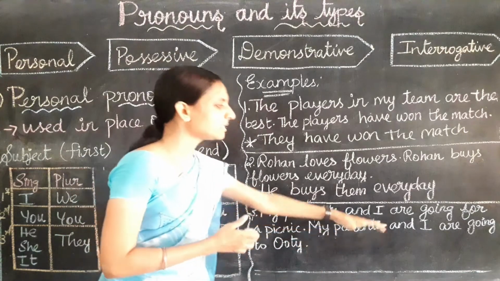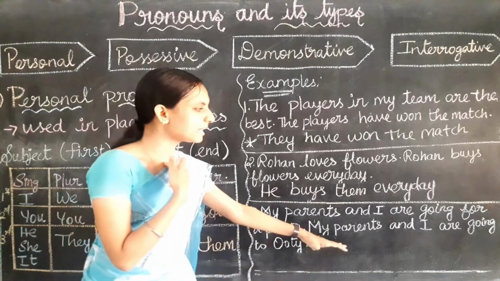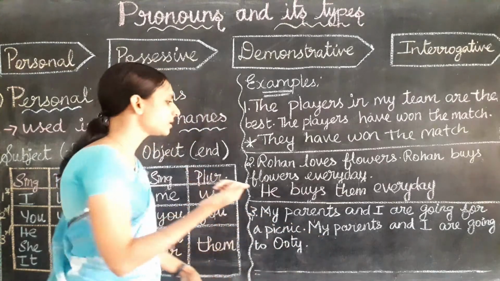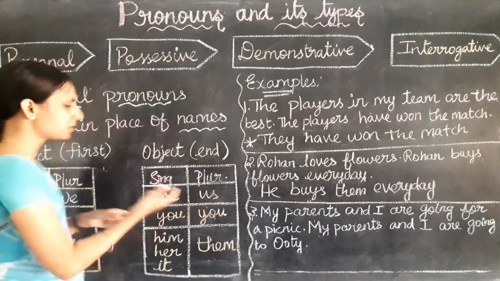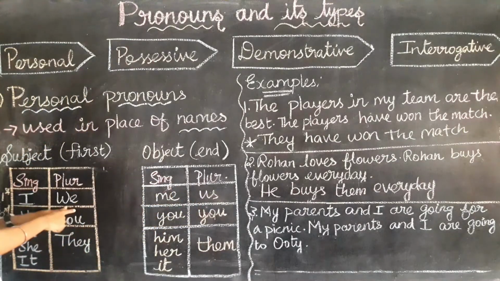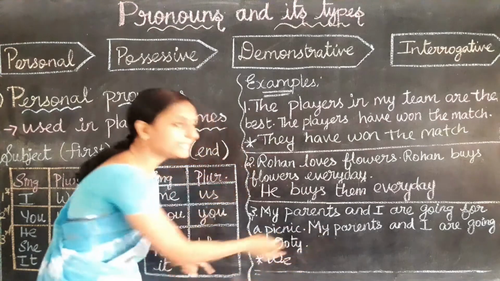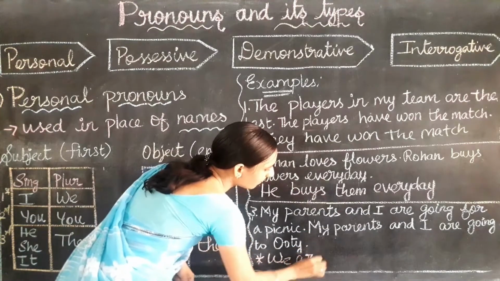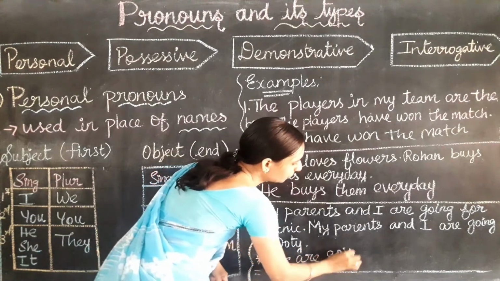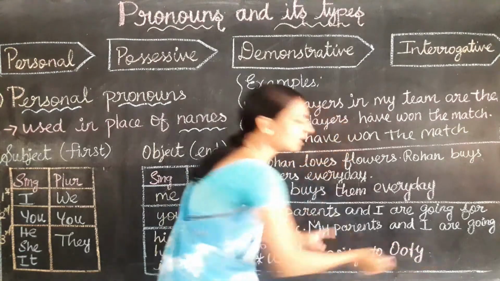Here my parents and I, I said I. So I am talking about the first person and it comes at the subject place. So first person, I and parents, this is plural. So first person plural will be what? Yes, we. So the answer is B. Is there any other noun repeating again? No. Then all other words come as it is. We are going to Ooty.